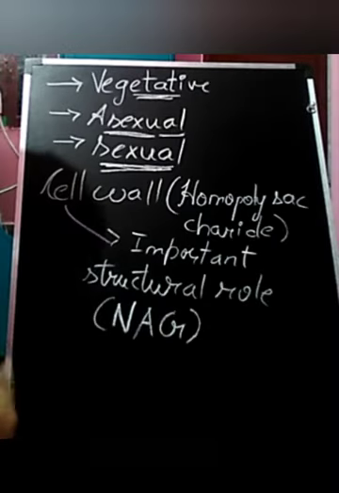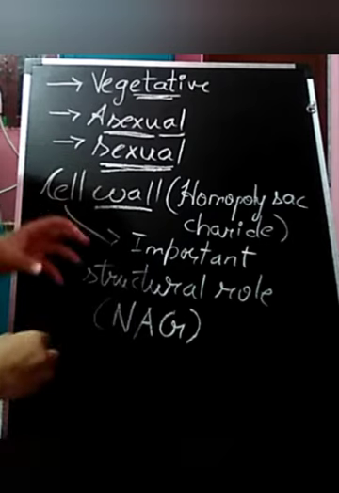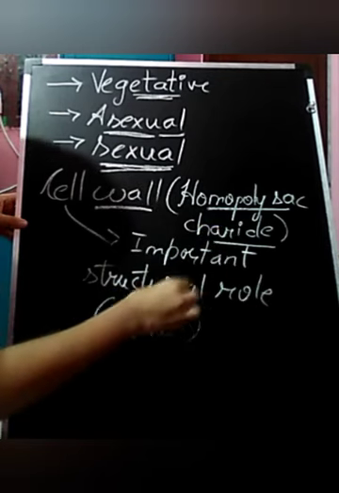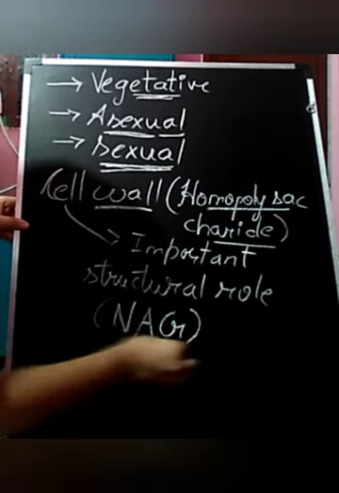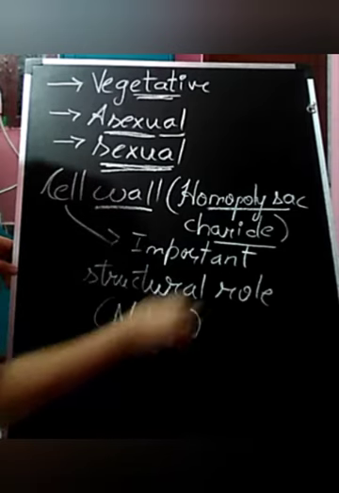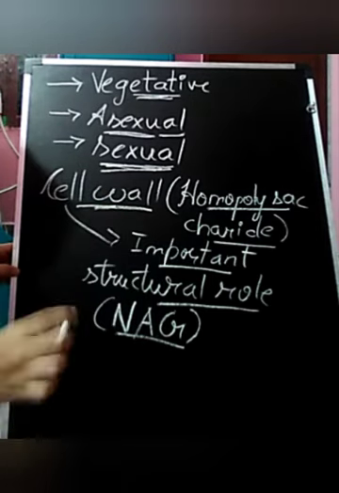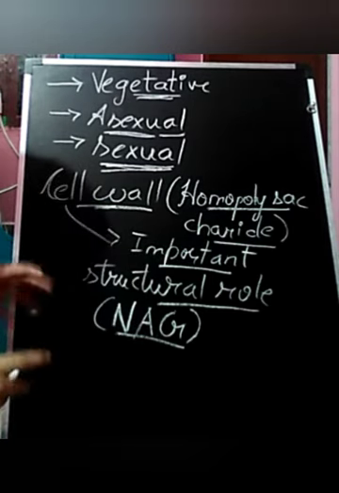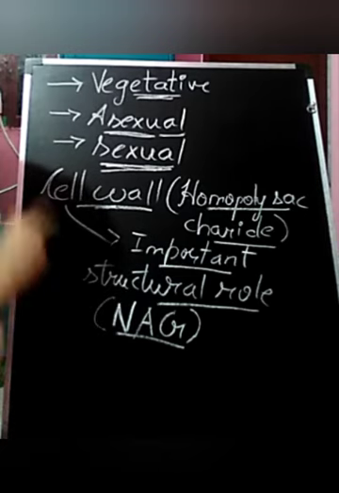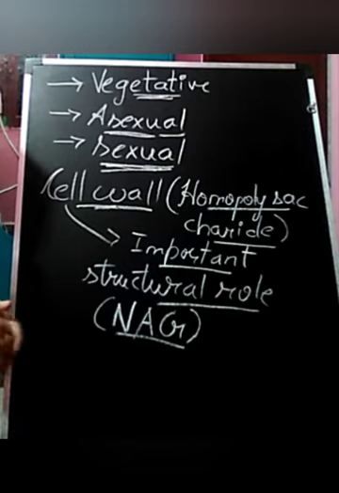Now we'll be talking about the cell wall of fungi. If you talk about the fungal cell wall, it is made up of homopolysaccharide, and NAG, that is N-acetyl glucosamine, plays an important structural role in the fungal cell wall. This is a very important point regarding the fungal cell wall. Next we are going to talk about classification of fungi.